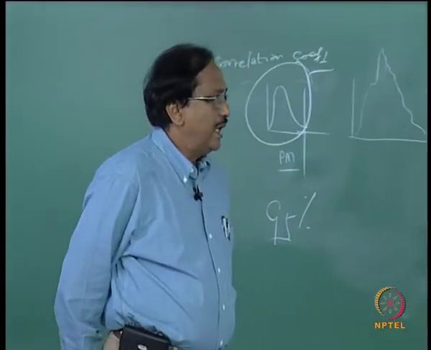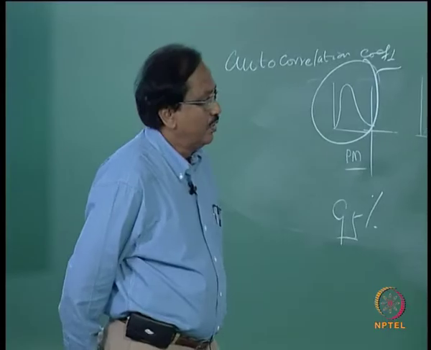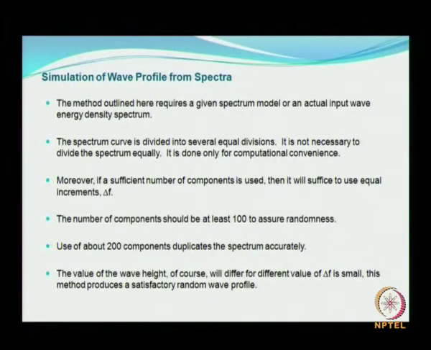So, it should be at least 100, use of about 200 components duplicate the spectrum accurately. So, the number of components can be around 100. So, that is based on this model. The value of wave height of course will differ for different values of delta f. For different values of delta f small, if delta f is small, this method produces a satisfactory random wave profile.